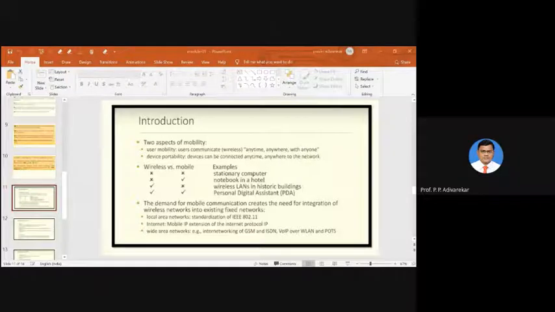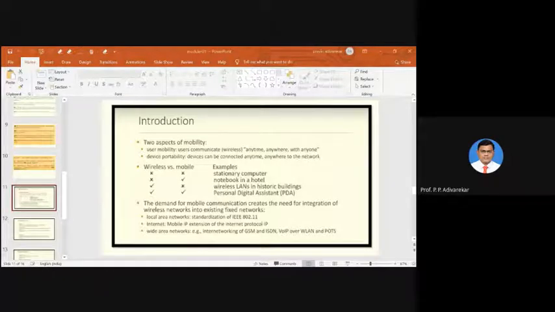that we know. Okay, so in short, we should be able to communicate anytime, anywhere, with anyone, with an available wireless network. So these are the two aspects of mobility.